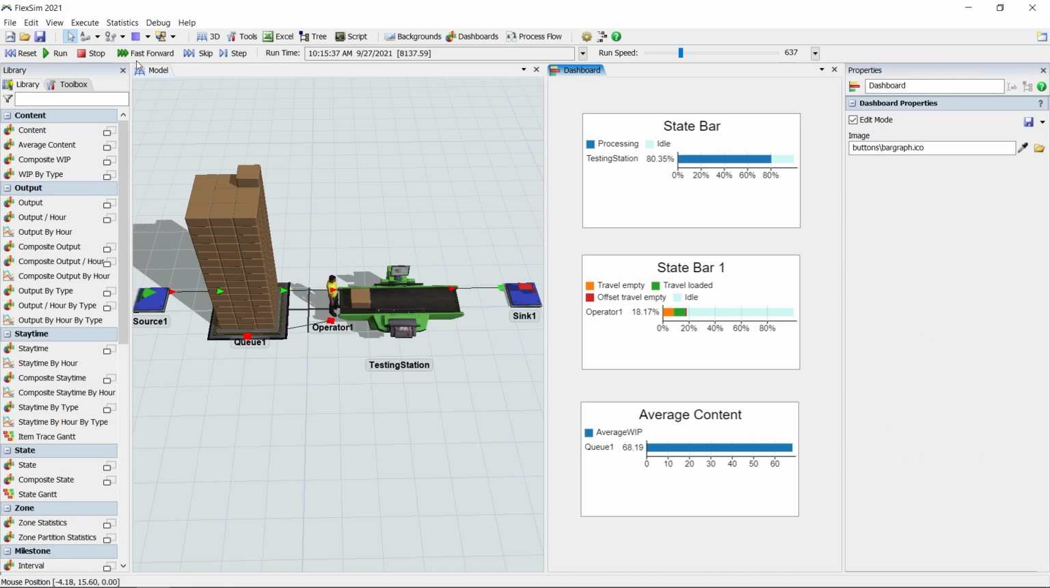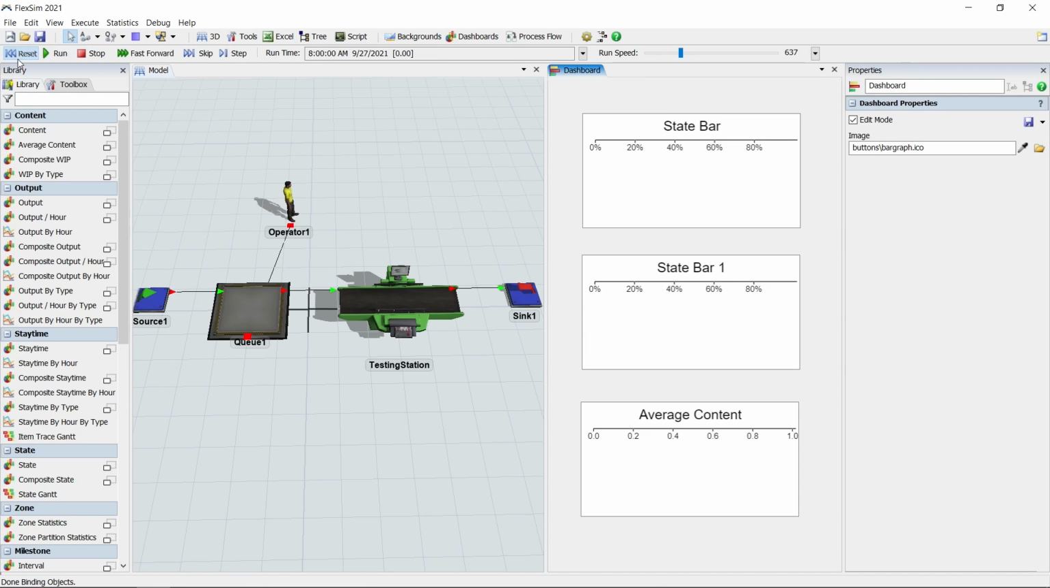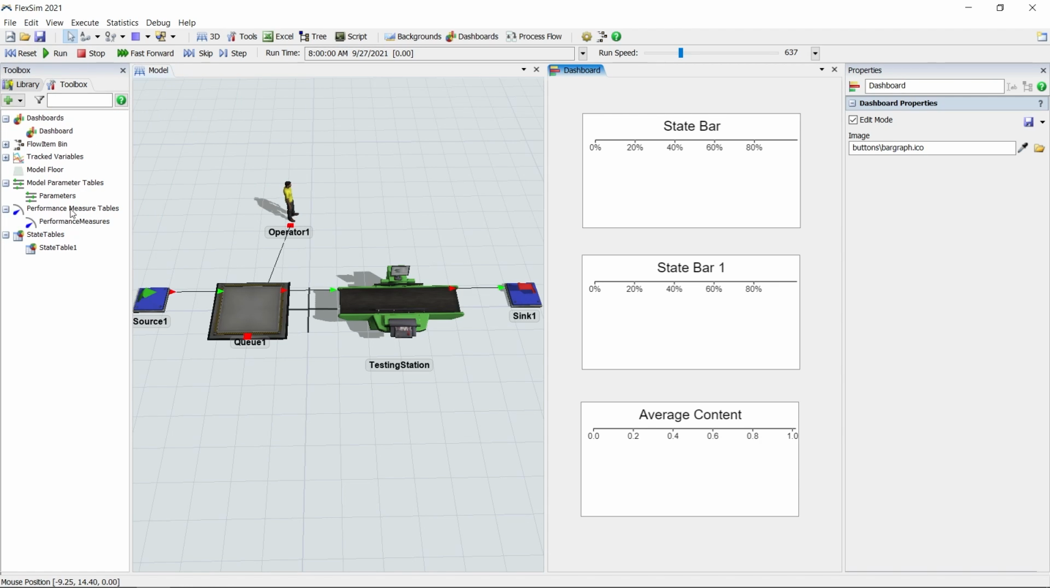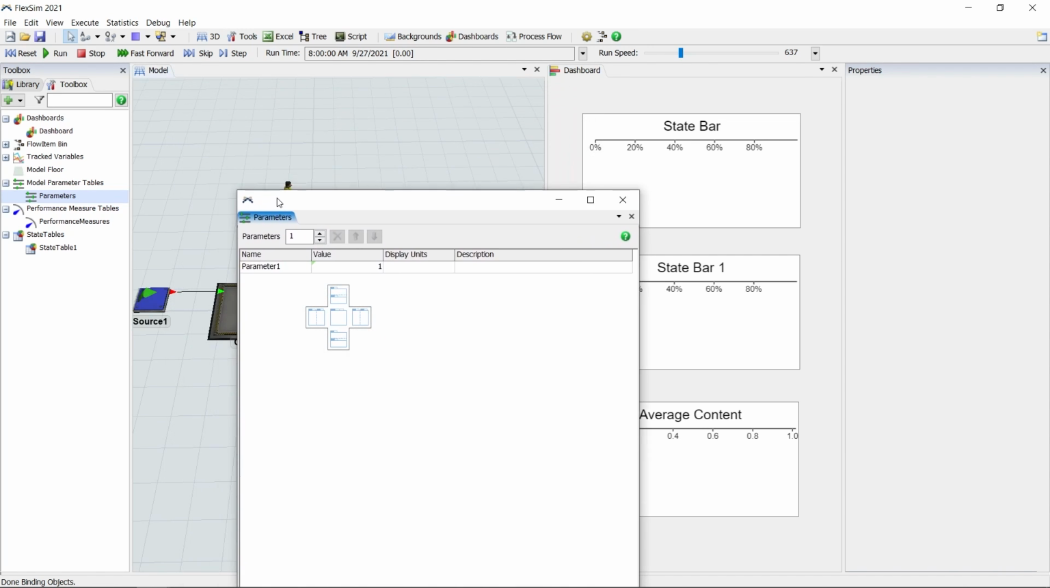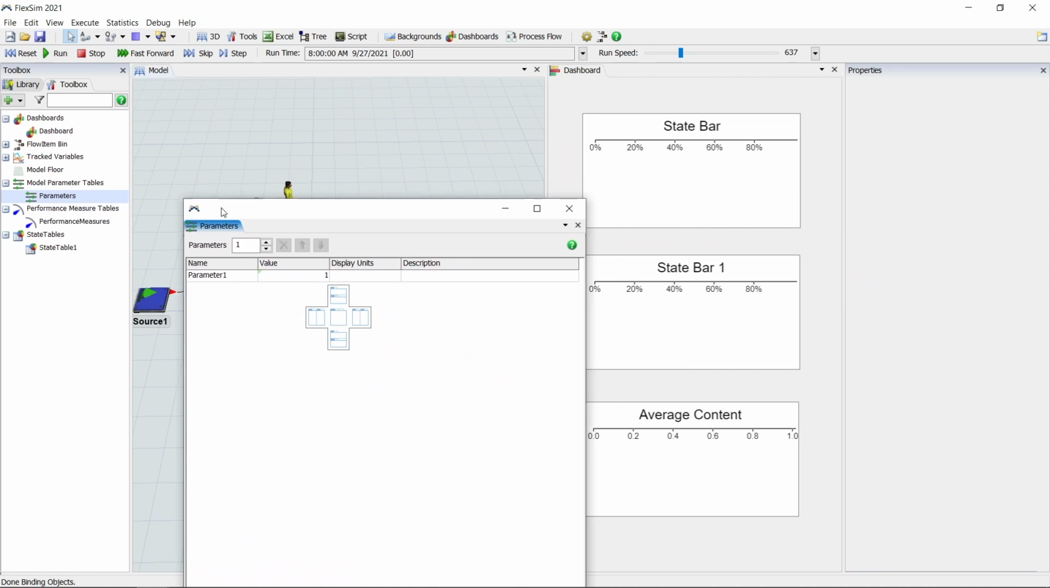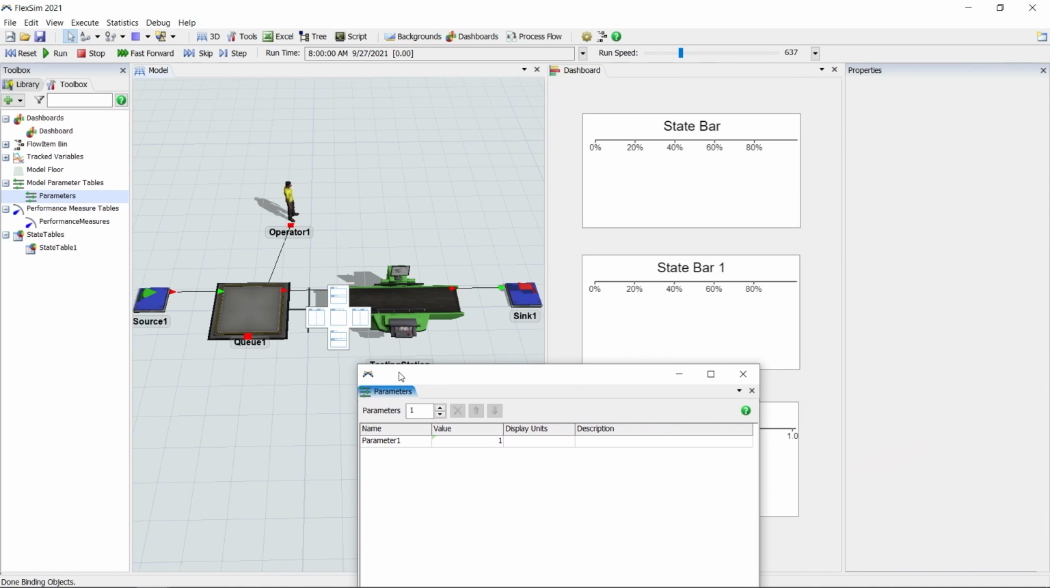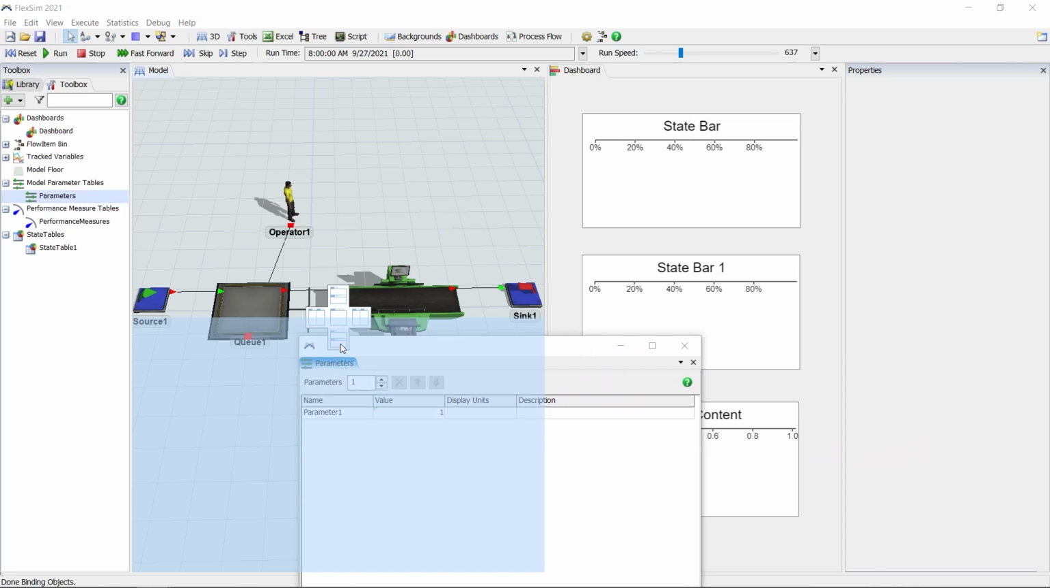First, let's make the number of testing stations an editable parameter in our model so we can quickly adjust the number. Click the Toolbox tab in the left pane and double-click Parameters to open the default Model Parameter table. The table will open as a new tab in the Model View pane, so let's move it to a more convenient location. Click and drag the tab of the Parameters table around the FlexSim window to see the window docking options you have. Let's dock it to the lower half of the Model View pane.